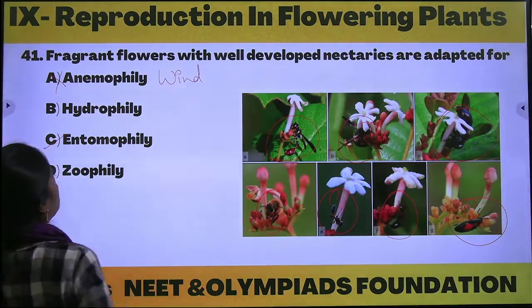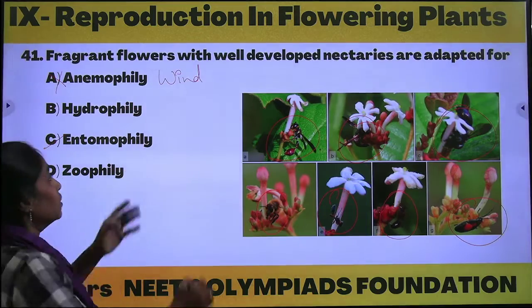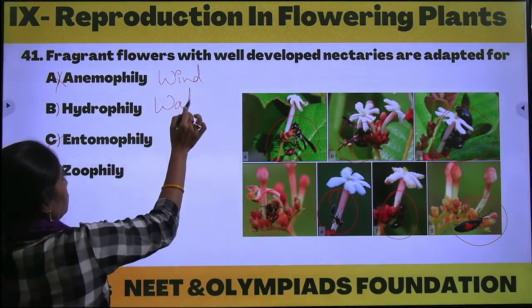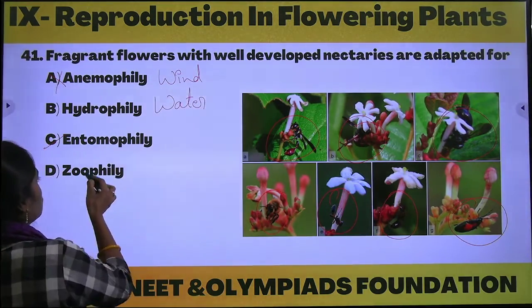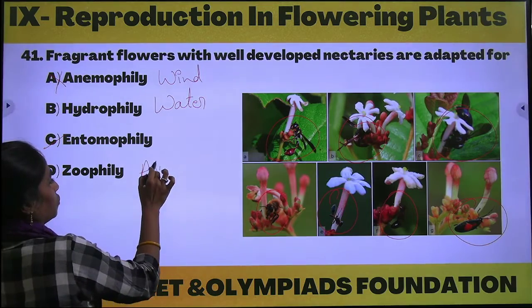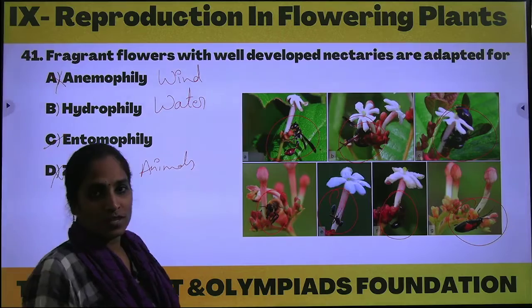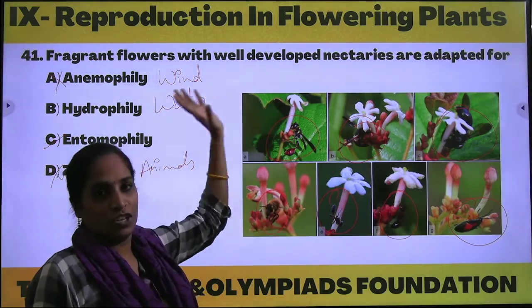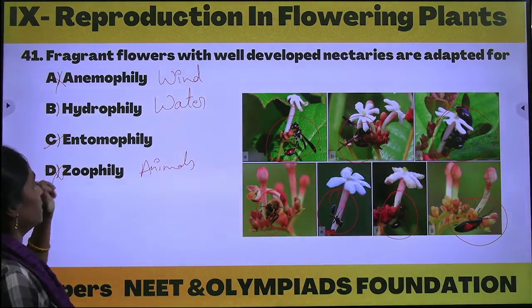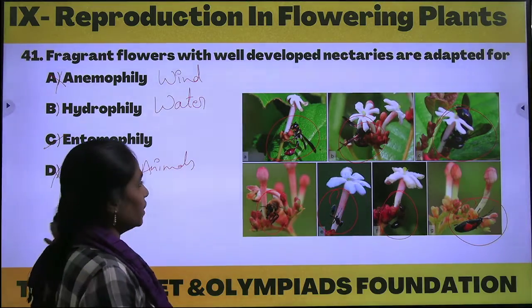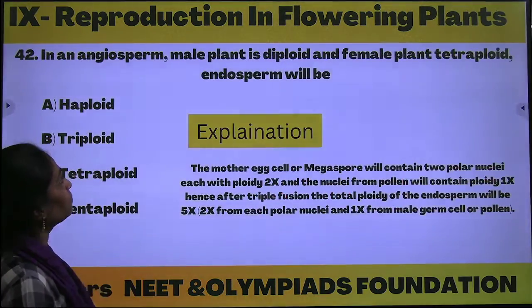Anemophily is through the wind. It's completely wrong. And hydrophily is through water. This is also completely wrong. And zoophily, different kinds of animals. This is also wrong. What is the correct option? Through the insects the pollination is being done, so it is considered as entomophily. Right, coming to the next question.